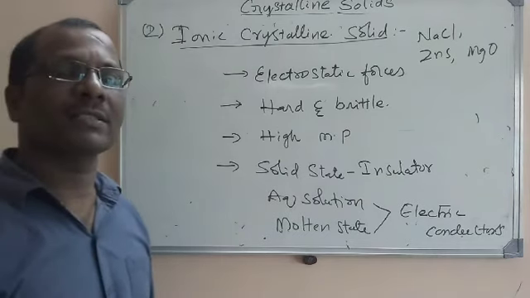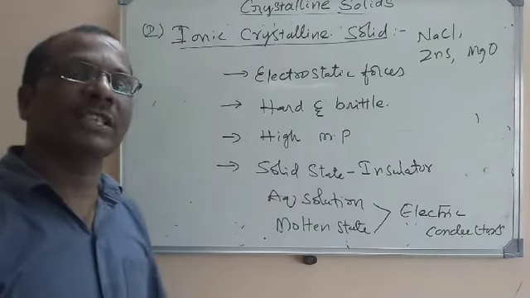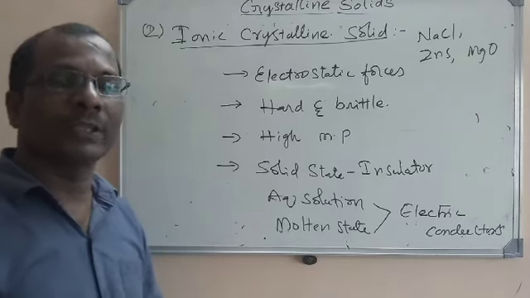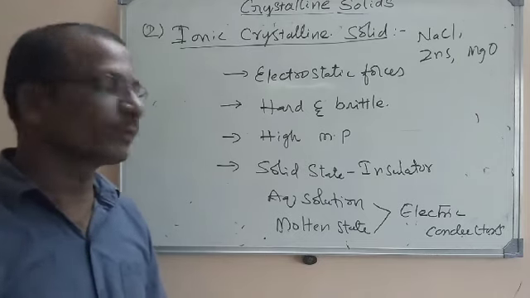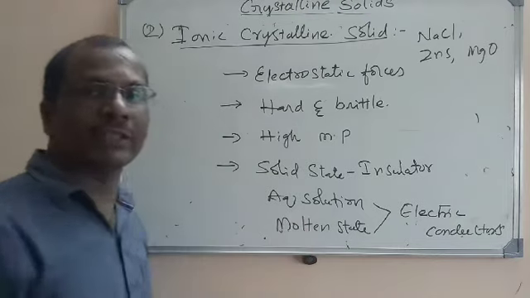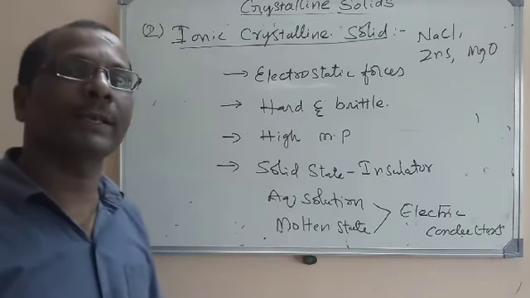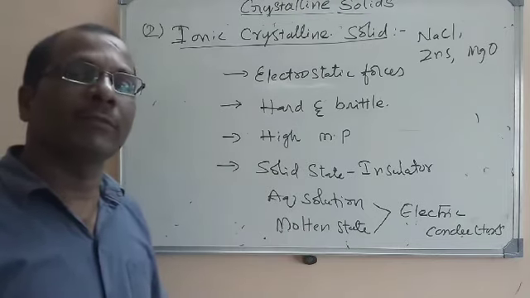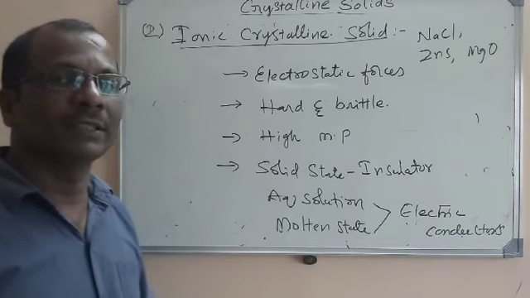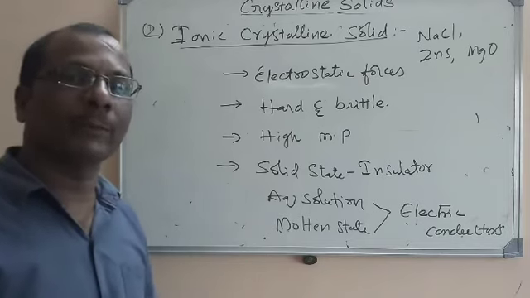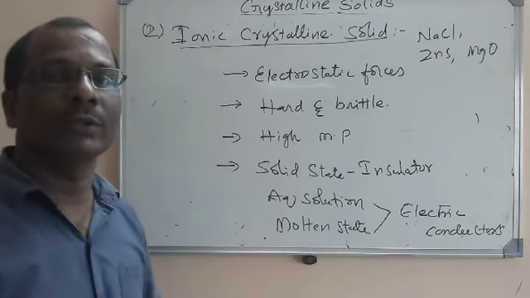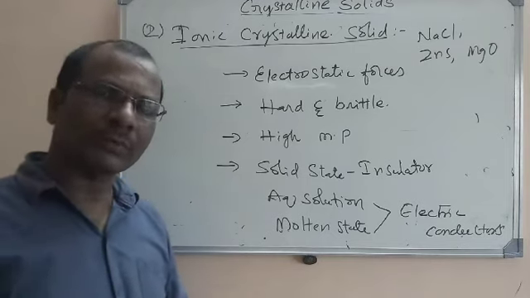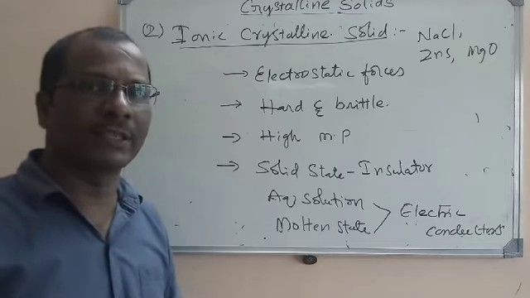The ionic crystals consist of ions which are strongly packed. The ions are not free to move. But when you prepare their aqueous solution, that means a solution prepared by taking water as the solvent, the ions become free and can move towards the opposite plates in the electric field.